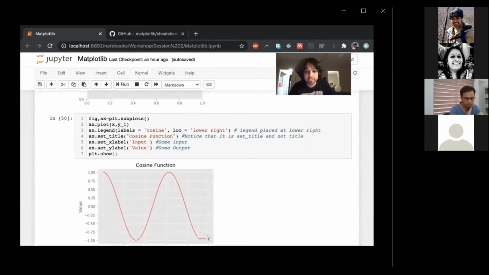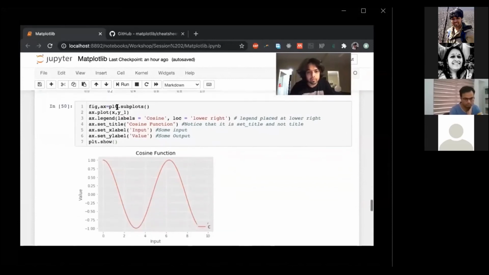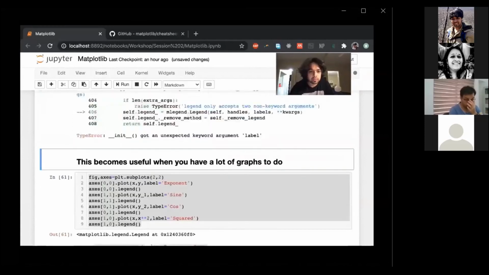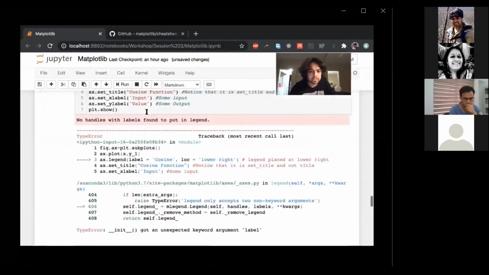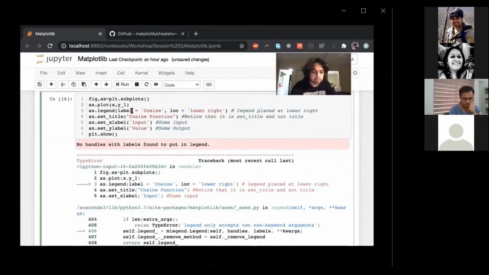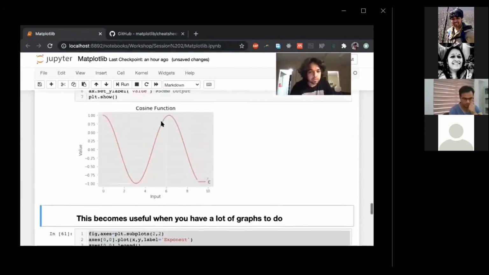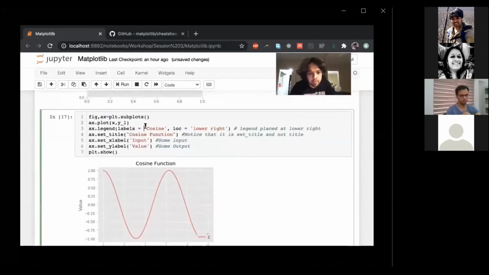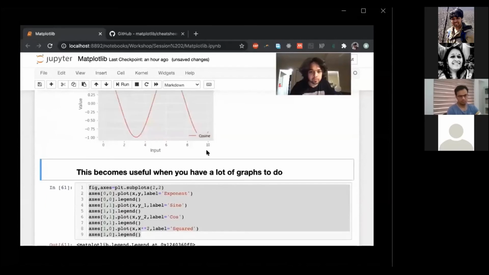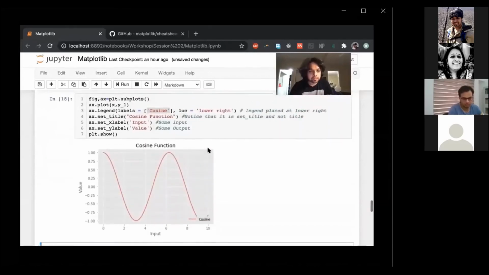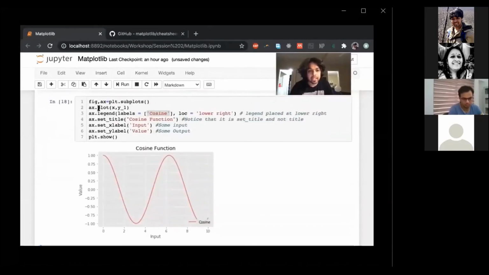So I'm going to plot the same thing, y1. So I plt.plot this, then I create a legend. Notice that it's slightly different.